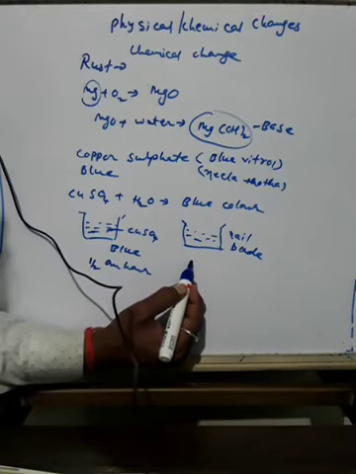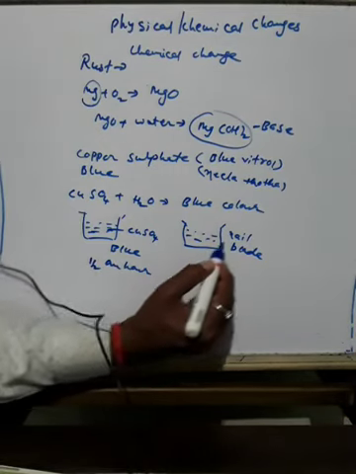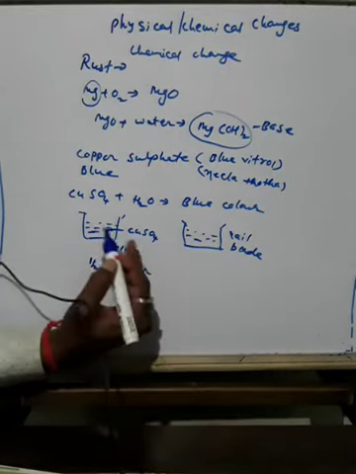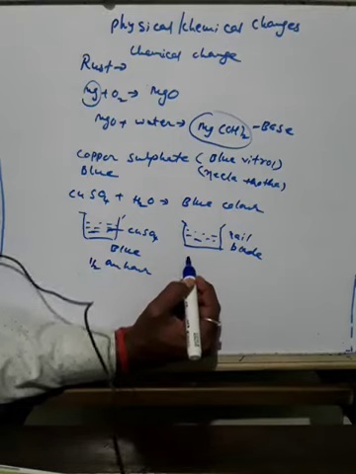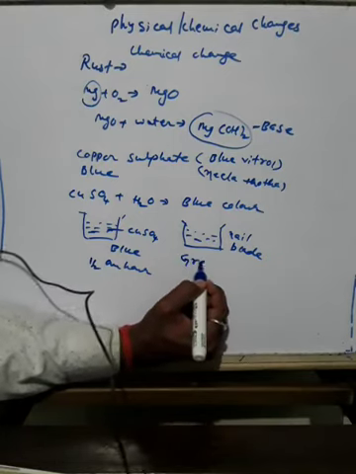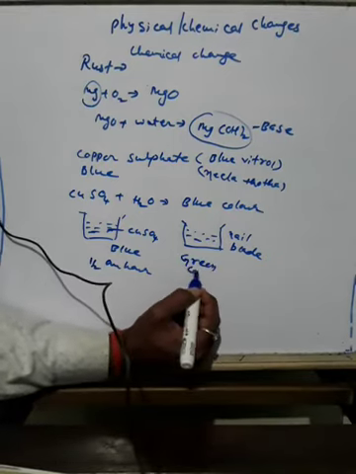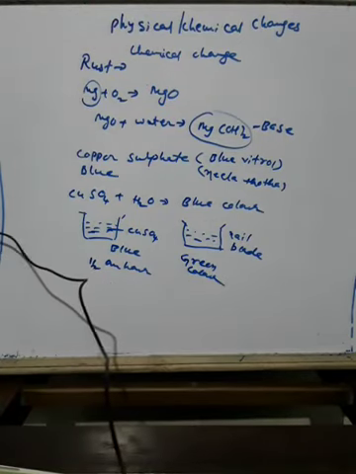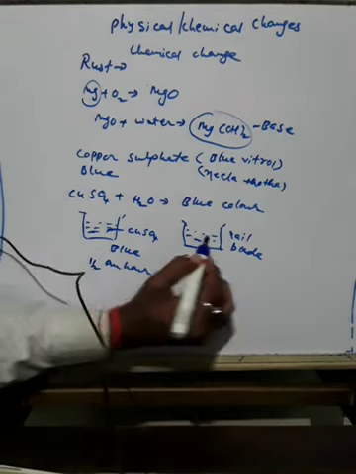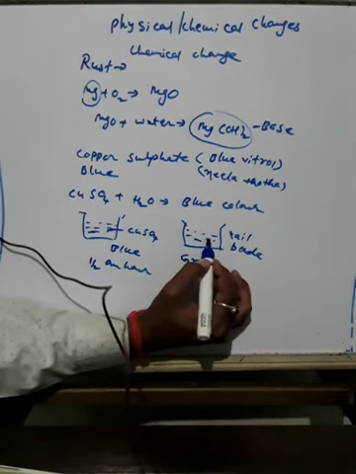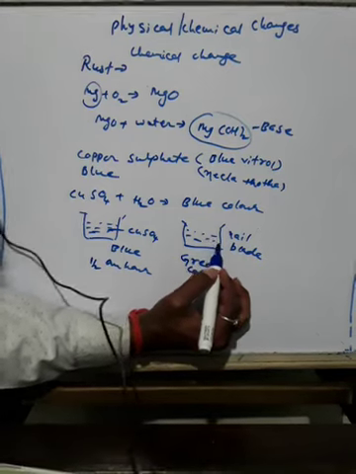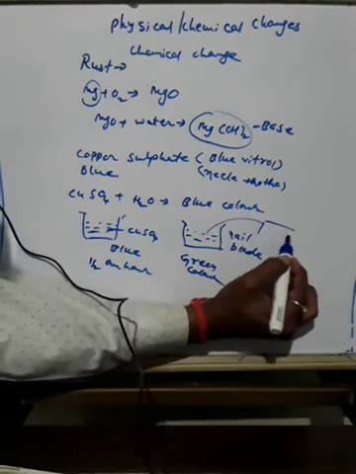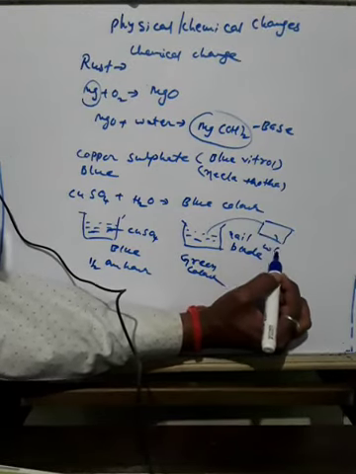The solution, after some time, changes its color to green. How does it change? The color of the solution will be green, but the blade's color will be brown.